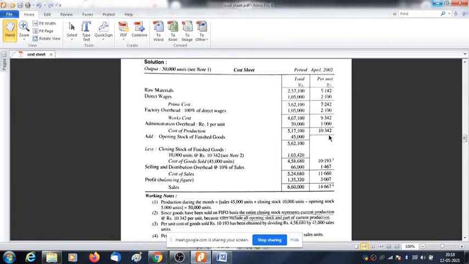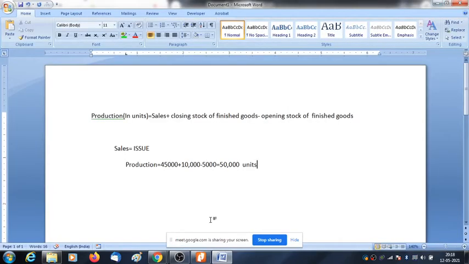Up to this, have you understood the concept or not? Yes, sir. Now, opening stock of finished goods: we will simply add the opening stock as the value is already given. We will be concerned only if no value is given. Now 10,000 units is the closing stock and they have taken a rate. Now how do we arrive at this rate? Let us find it out.